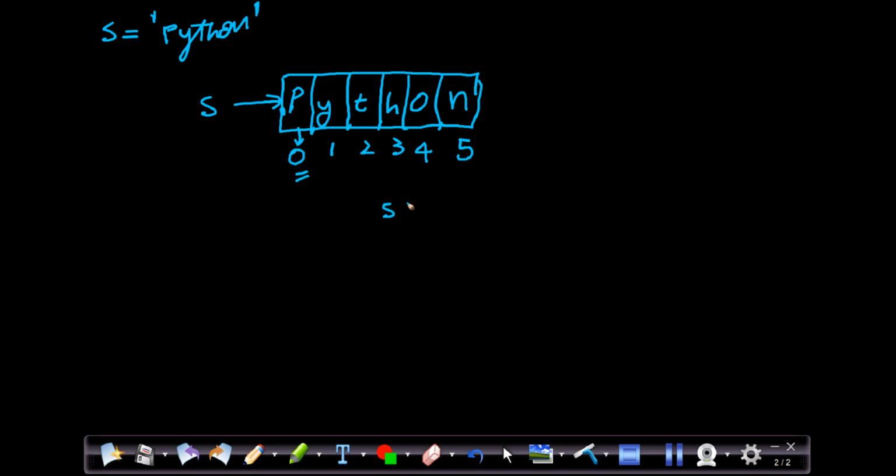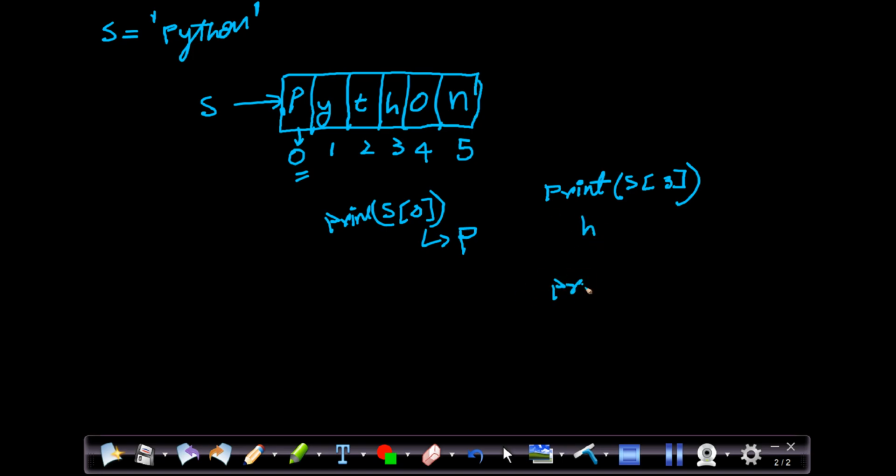So if I print s of 0, for example, like this, print s of 0, it will give me P, because P is there at the 0th index in the memory, right? If I print s of 3, what will it print? At the third index, what does it have? H. So it will print H, right?